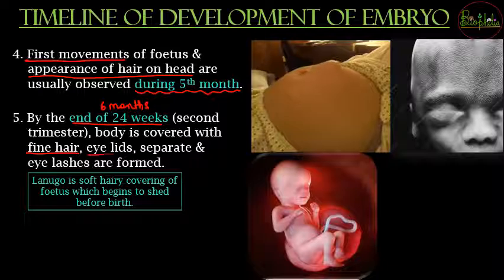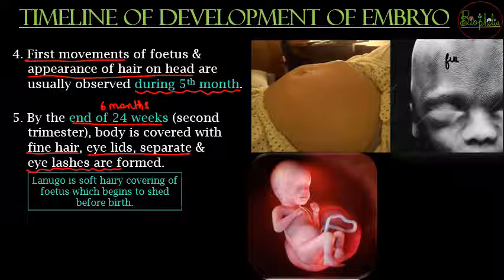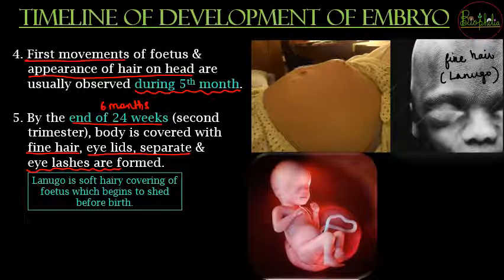Then the eyelids are going to get separated and the eyelashes will be formed. So in the photographs also you can see how the baby is going to be covered with fine hair, and that covering of fine hair is going to be called as lanugo. So what is lanugo? Lanugo is going to be a soft hairy covering of the fetus, and this fine hair covering will just start to shed before the birth.